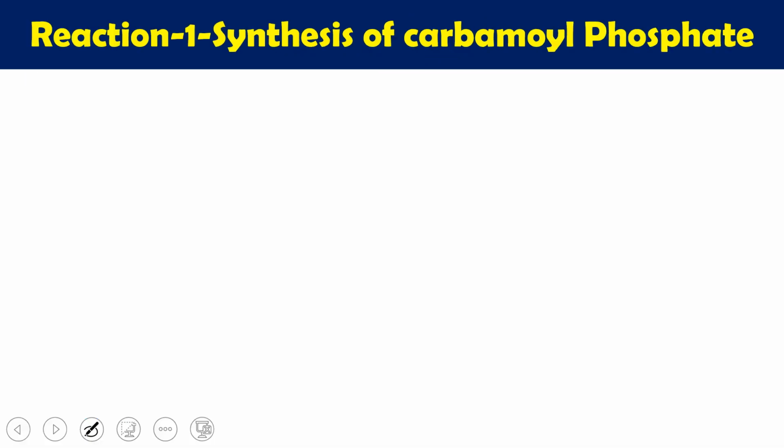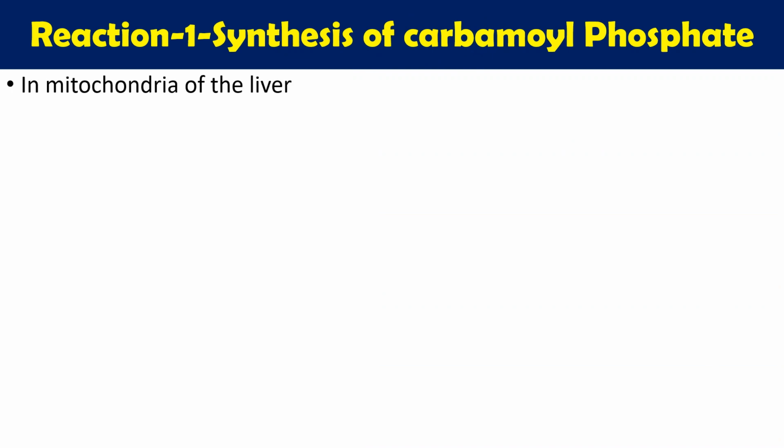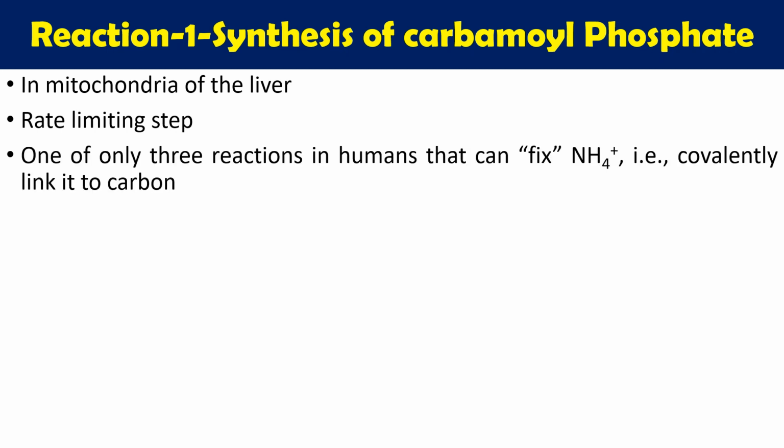Now we are going to see one by one all the 5 steps. The first step of the urea cycle is the synthesis of carbamoyl phosphate. This first reaction occurs in the mitochondria only, the mitochondria of the liver. Now this is the rate limiting step. As I have already told you, the rate of the whole reaction depends on this one.